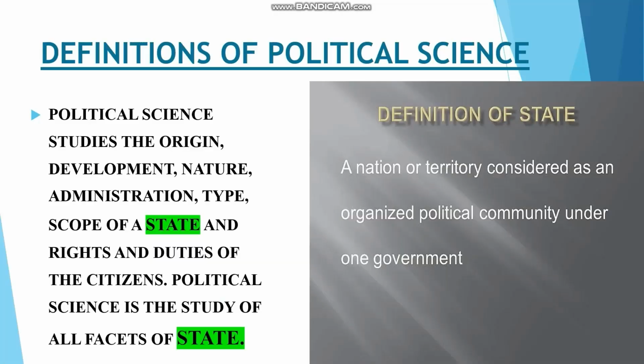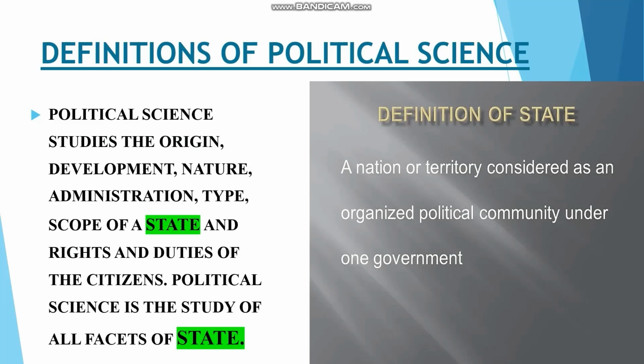Political theorists have given many definitions of political science. And in your lesson, there are 3 definitions. So you have to be thorough with at least any one of the definitions. Now let's discuss the first definition.